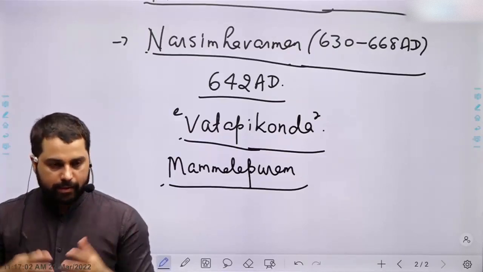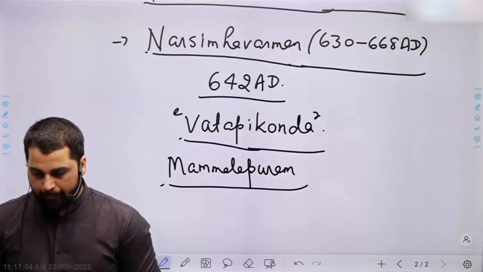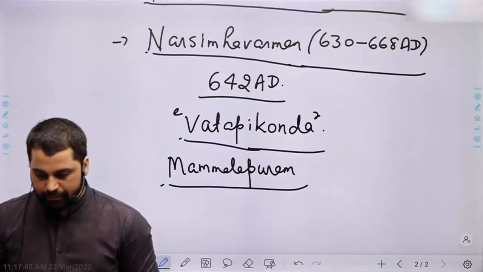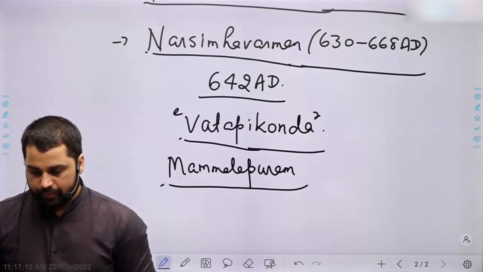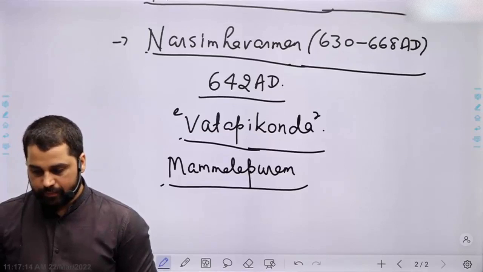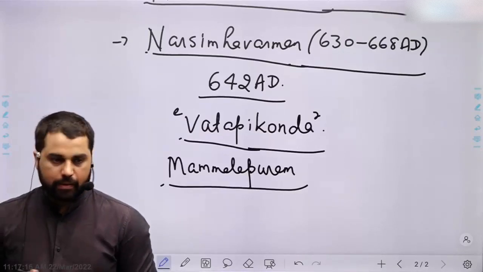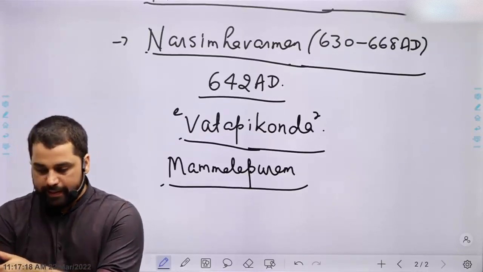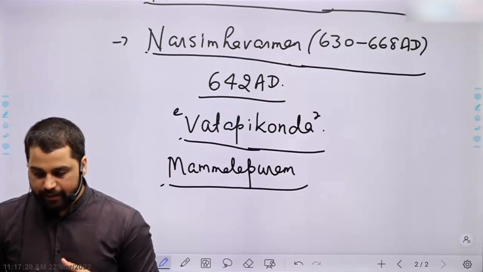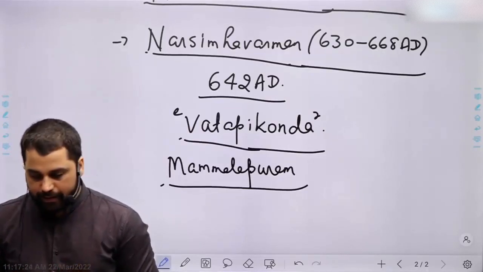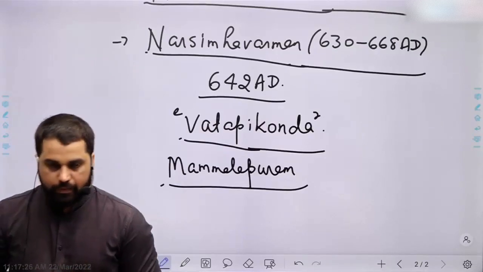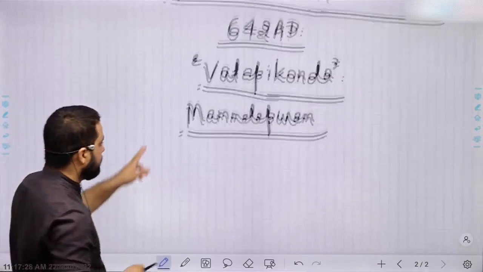Write on next bullet point. Pallavas patronized Brahmins, who received land and villages called Brahmadeya.